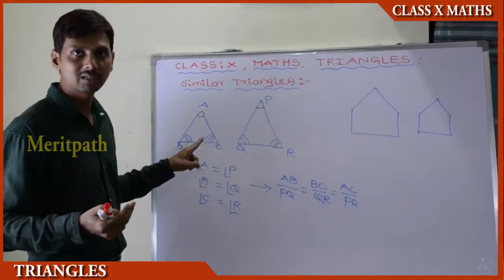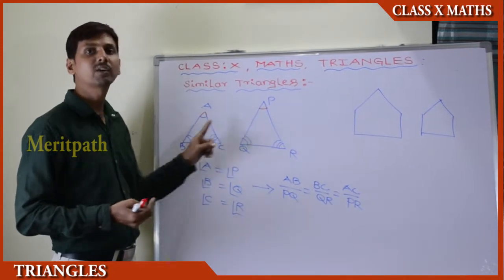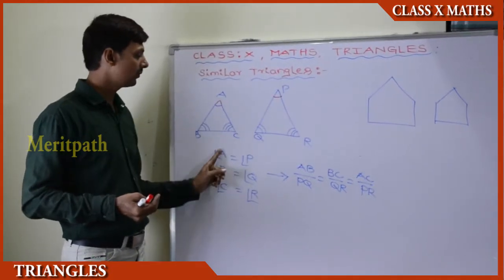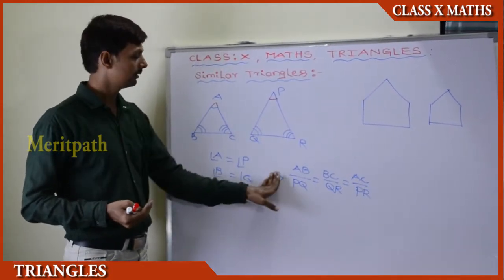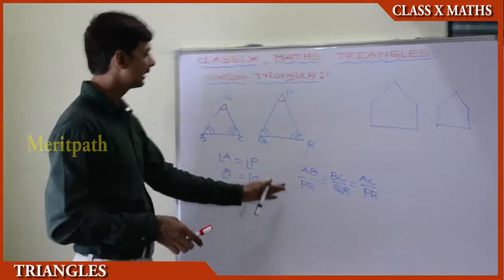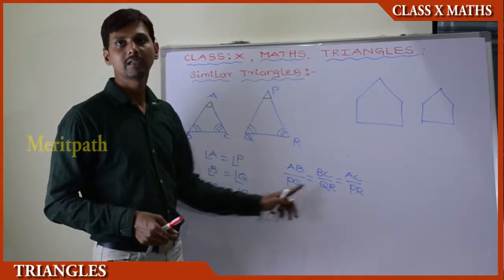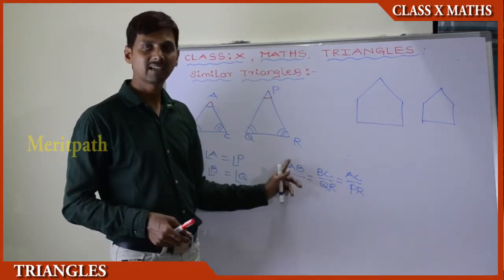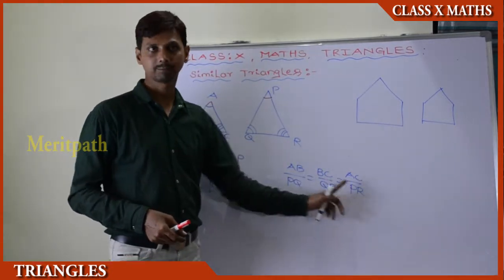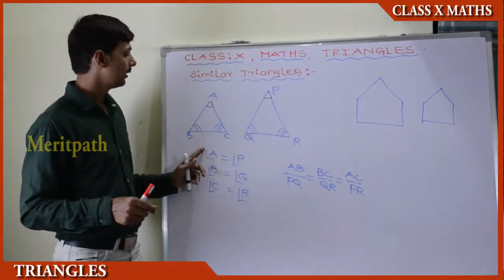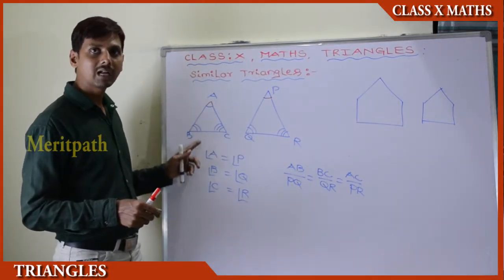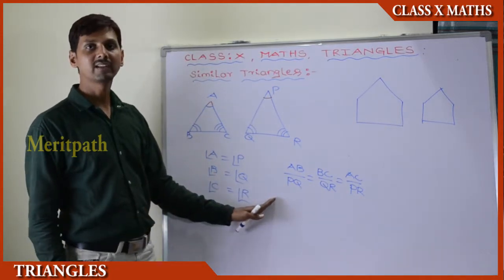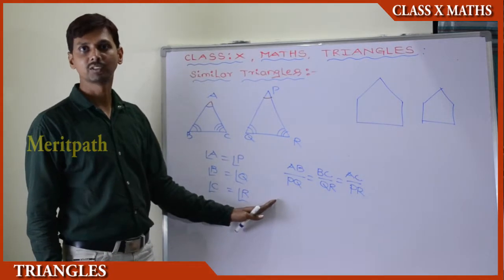But coming to the triangles, if the corresponding angles of a triangle are equal, then automatically the corresponding sides are in the same proportion. Let us recall, if the corresponding angles of a triangle are equal, then the corresponding sides of the triangle are in the same proportion.